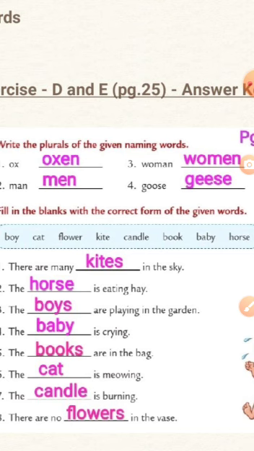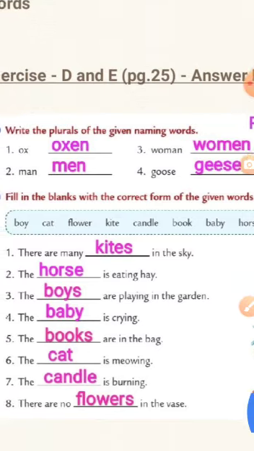Have you checked your spellings? And did you repeat after me? Repeat it once again. Ox, oxen. Man, men. Woman, women. Goose, geese.